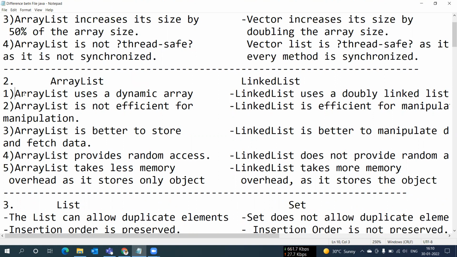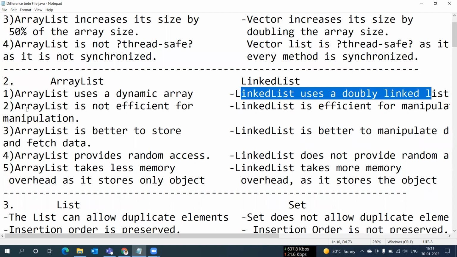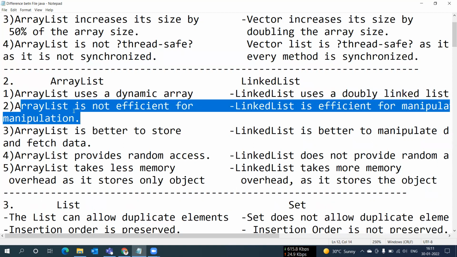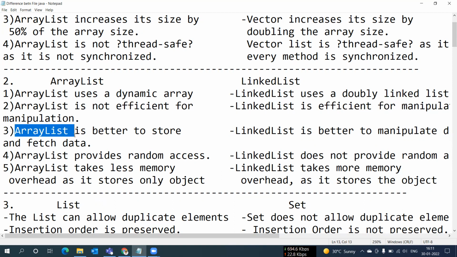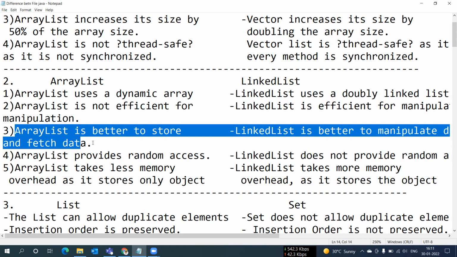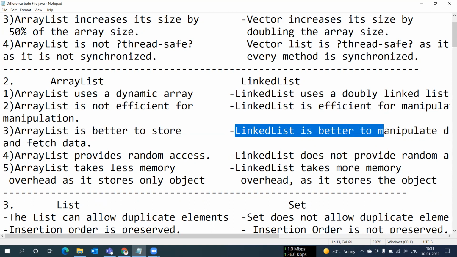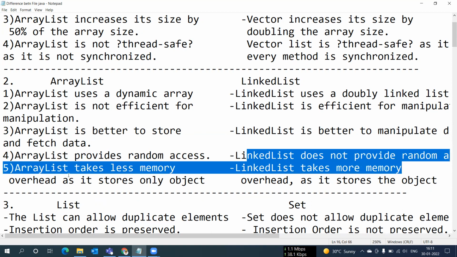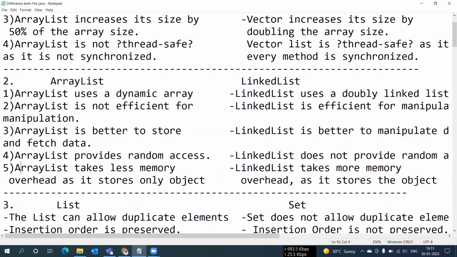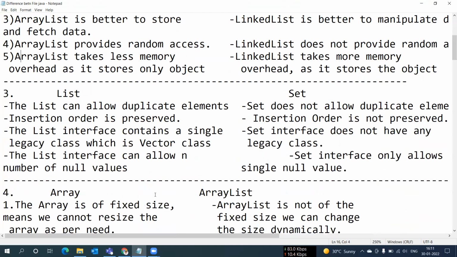ArrayList uses a dynamic array and LinkedList uses a doubly linked list. ArrayList is not efficient for manipulations. LinkedList is efficient for manipulations. ArrayList is better to store and fetch the data, and LinkedList is better to manipulate the data. ArrayList provides random access. LinkedList does not provide random access. ArrayList takes less memory overhead as it stores only the object, and LinkedList takes more memory overhead as it stores the objects with node references.